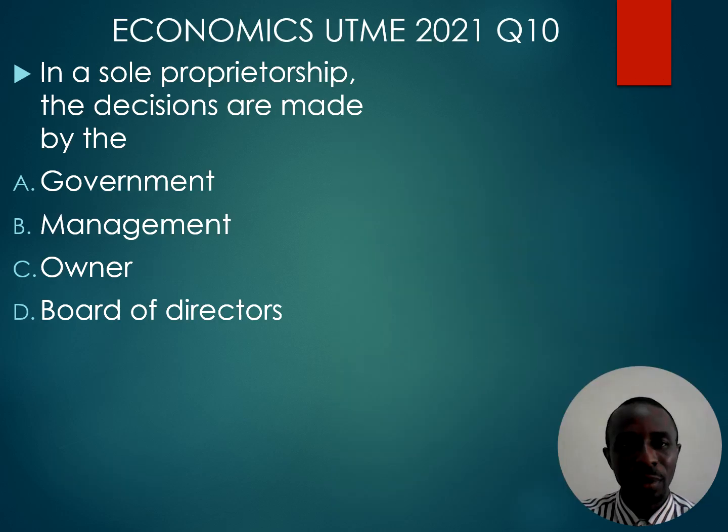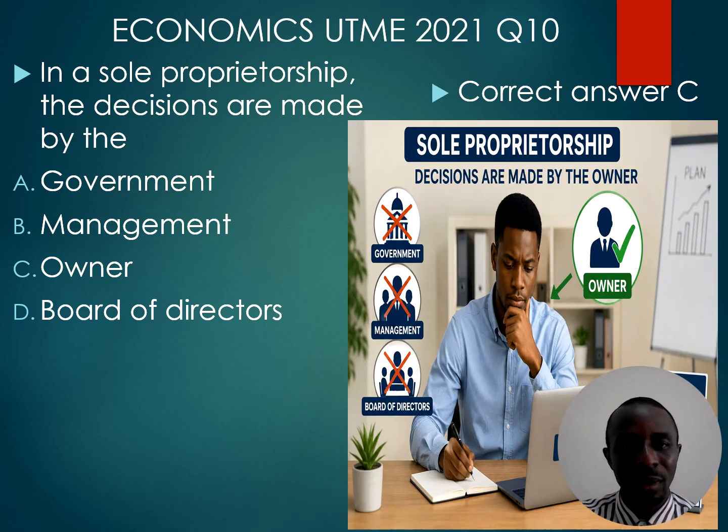Question 10. In a sole proprietorship, that's a one-man business, the decisions are made by the owner. That's option C. Most of the decisions are made by the owner, being a one-man business. Question 11.